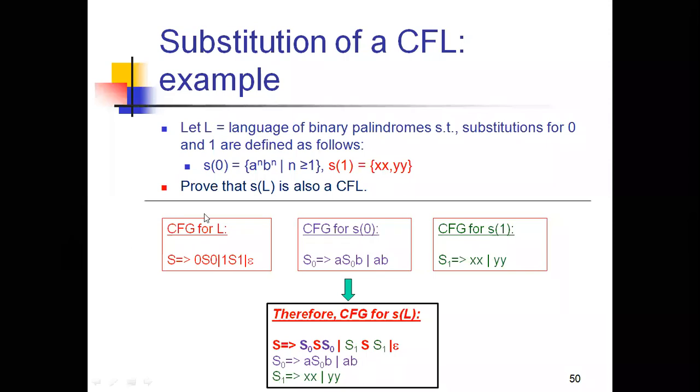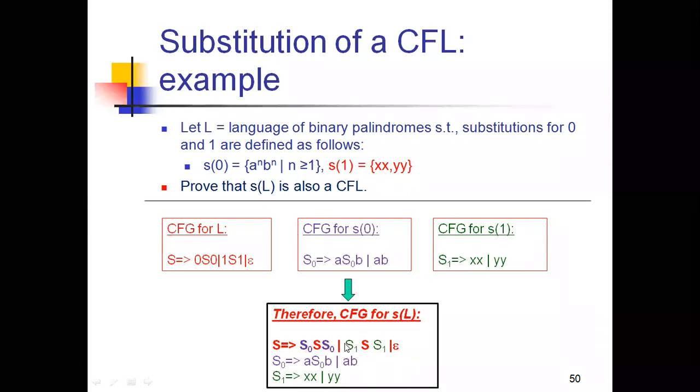So this is the language for binary palindromes, and this is the context free grammar for it. This is the context free grammar for s of 0, a power n, b power n, and this is the context free grammar for s of 1, where it is xx and yy, right?